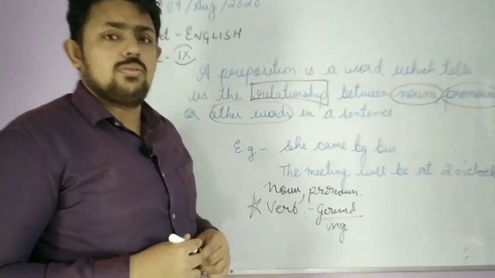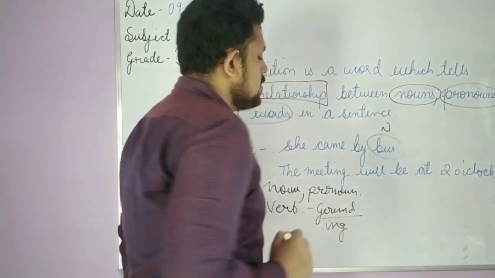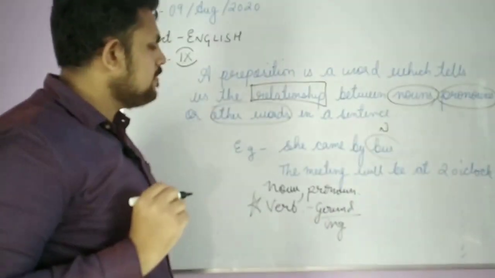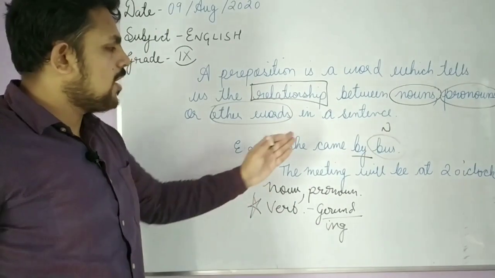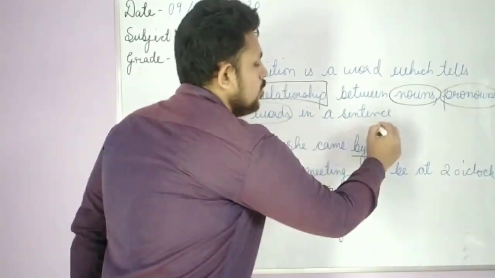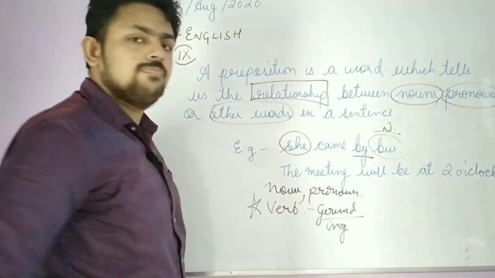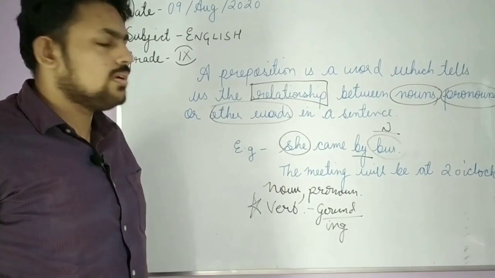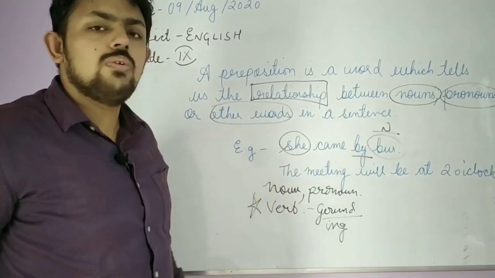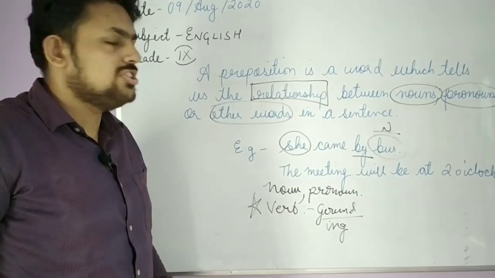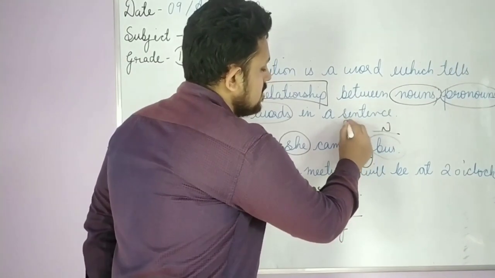She came by bus. Okay, so what is the noun here? The noun is bus. So we have the preposition, see, by. Why is it the preposition? Because it is showing the relationship between the noun bus and the pronoun she. She is the pronoun used in place of a noun. So it is showing the relationship between the pronoun and the noun: she came by what? She came by the bus. So it is the preposition.